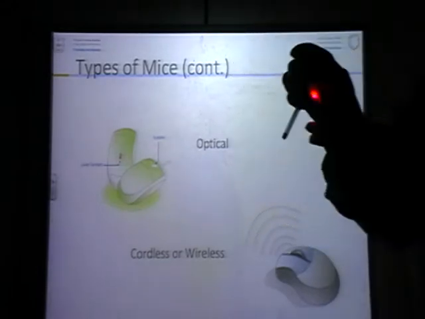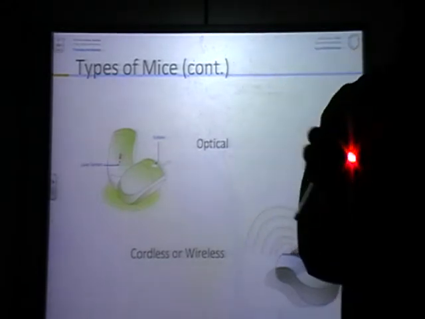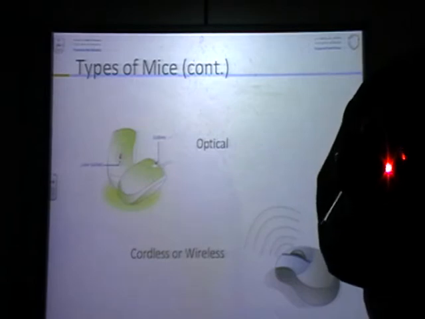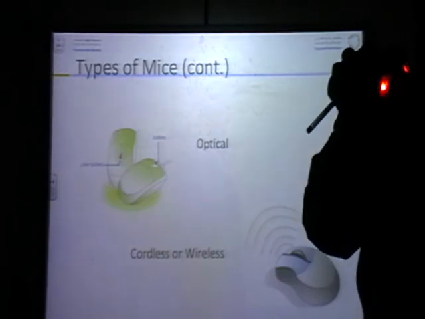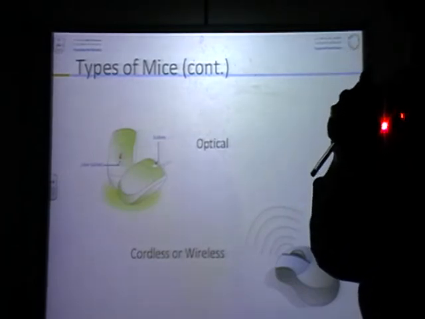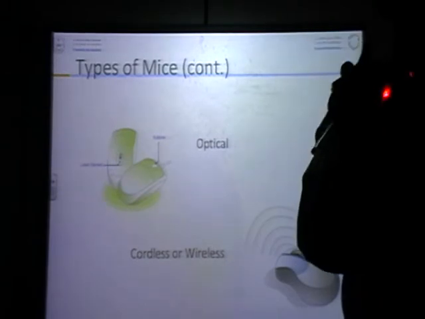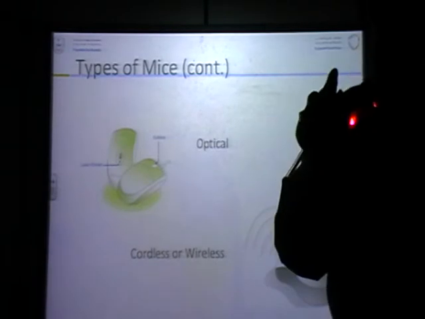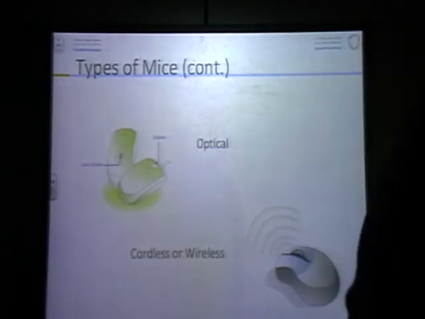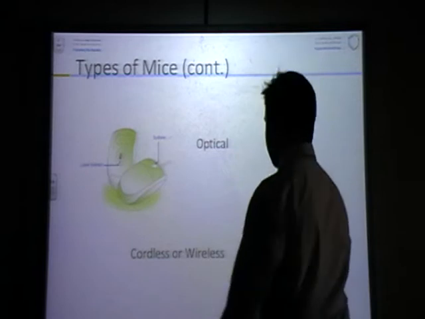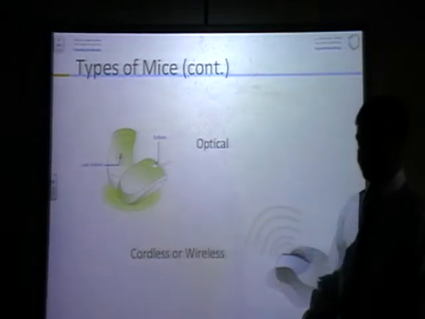When you move this one on the table or any surface, the table is not so smooth. So on the table there are small bumps. When you move this light like this, the light reflects here and there. So your cursor moves on the screen.